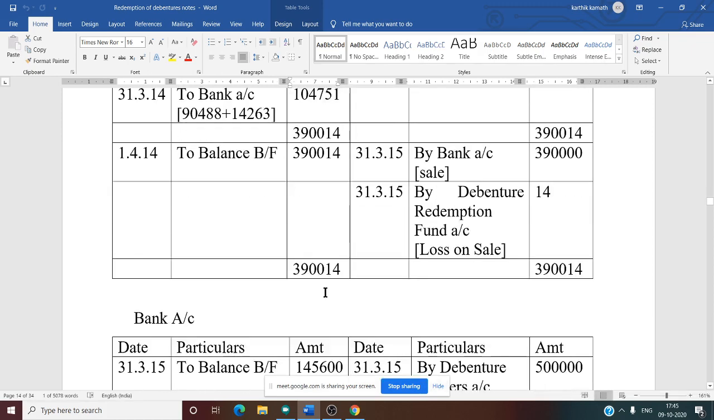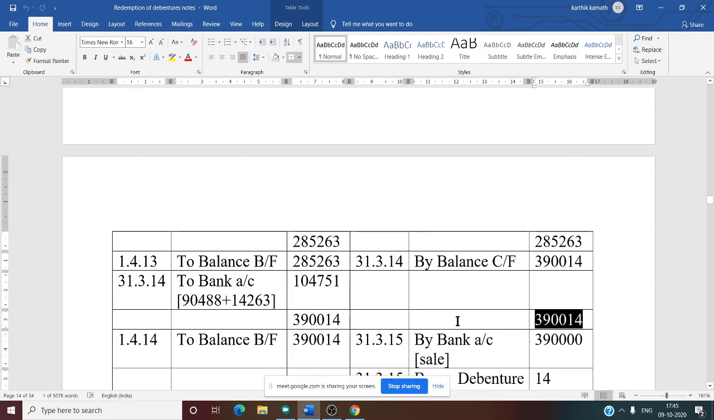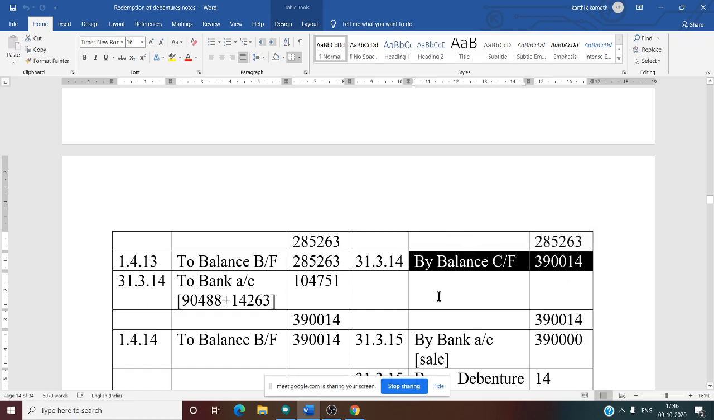If you see the fourth year total, it is also the same. It should be the same in all cases except for investments of 100 only, that is, investments made in multiples of 100 only or 1,000 only. In all other cases it is the same. So close that year's balance, no other information. Balance carried forward 3,90,014.